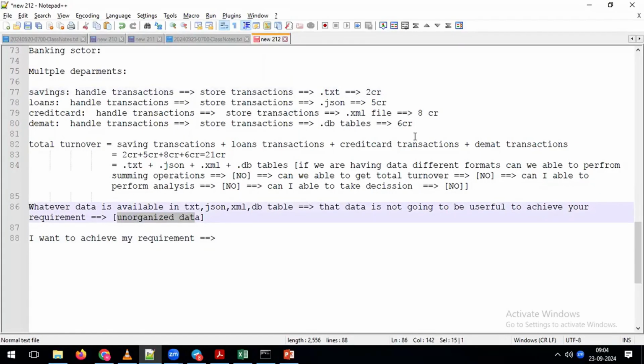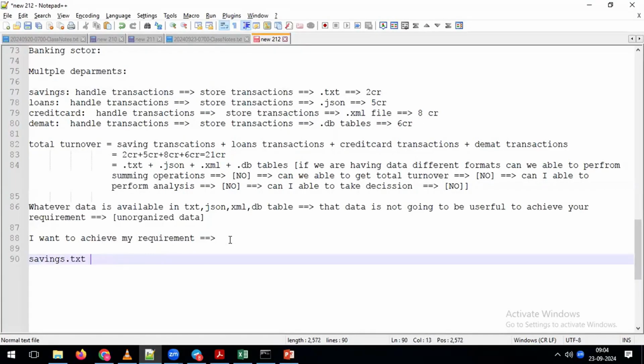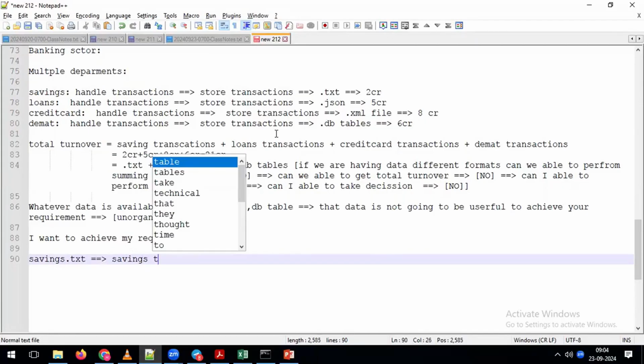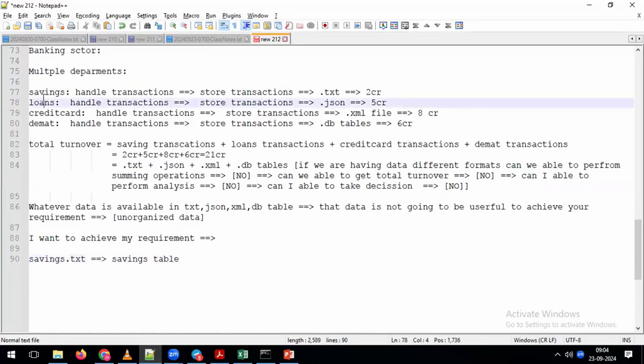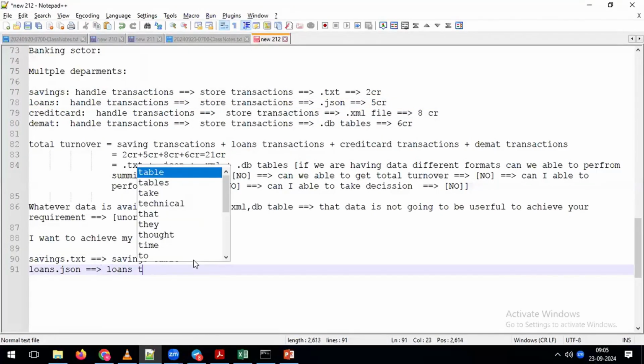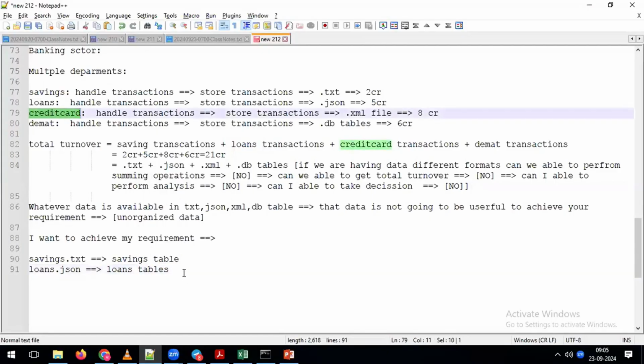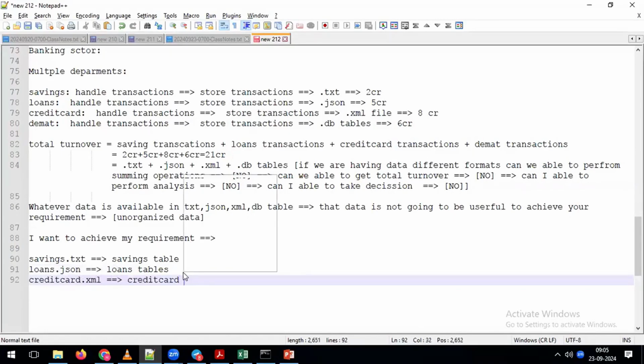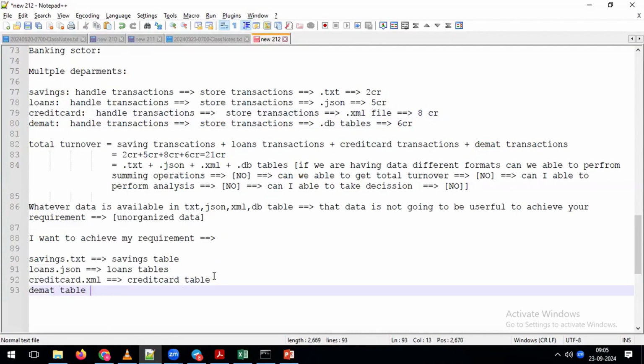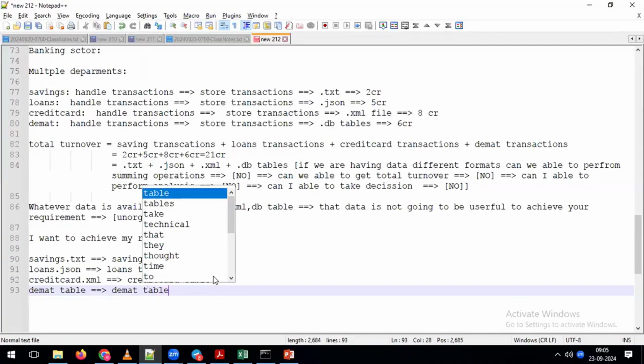To achieve my requirement, what operation do I need to perform? First, we need to make the data into a structured format. Now it's in an unstructured format. So I am going to convert this savings.txt file into a savings table, the loans JSON file data into a loans table, and the credit card department XML data into a credit card table. The demat department already has its data in tabular format, so I will maintain it in the tabular format only.